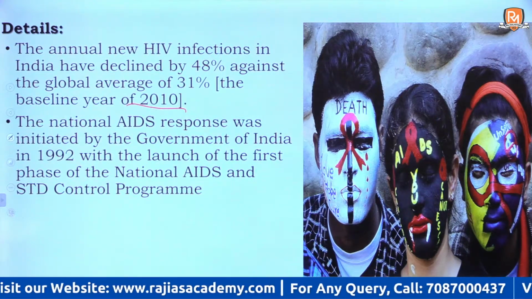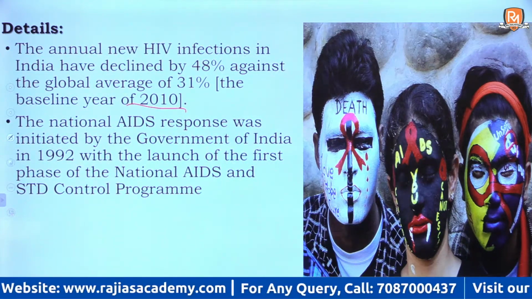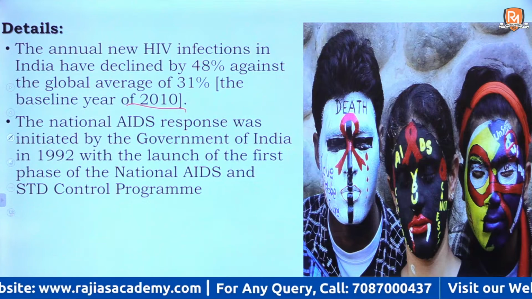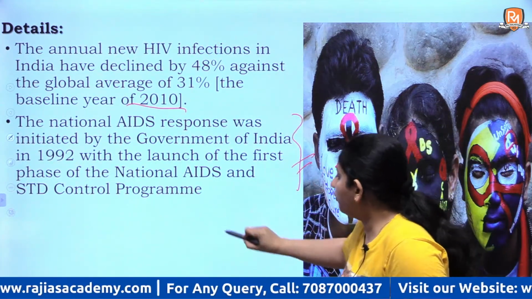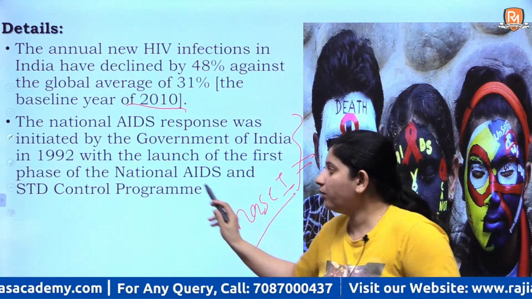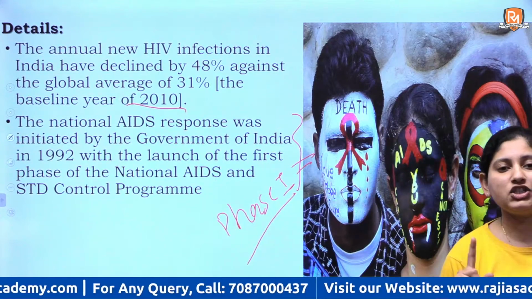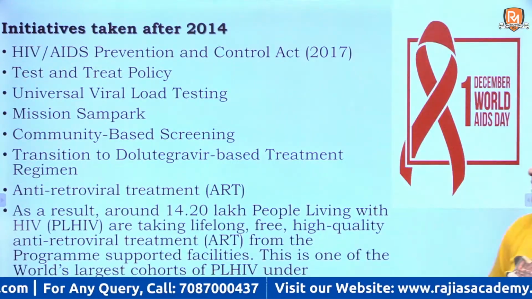India has declined HIV infections by 41% when the global average is 31%. As I told you, phase 1 was initiated in 1992 with the launch of the first phase of the AIDS and STD control program in India.